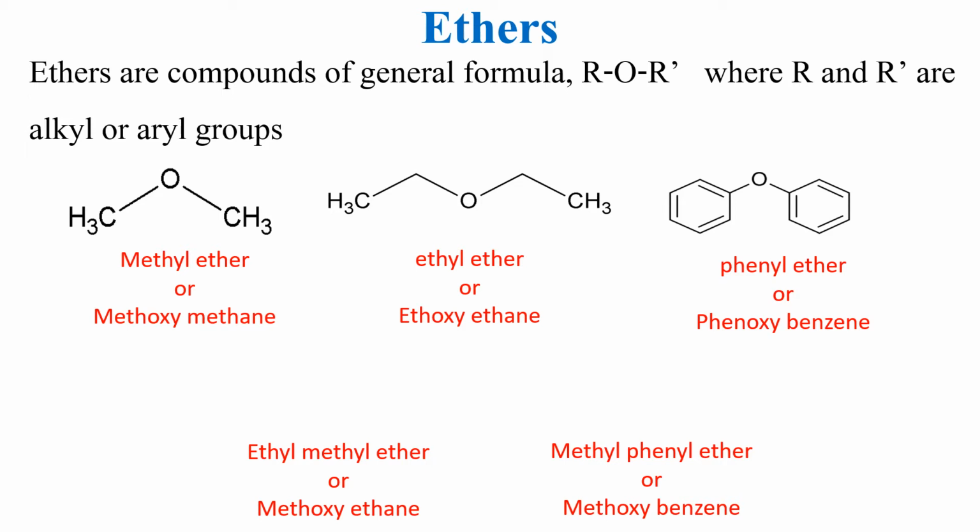Now if they are different, that means mixed ethers are also there. For example, ethyl methyl ether, where one group is a methyl group and the other is an ethyl group, also known as methoxyethane. The oxygen attached to the smallest group is named first, that is methoxyethane. Another one is methyl phenyl ether or methoxybenzene. So these are the structures of some ethers.